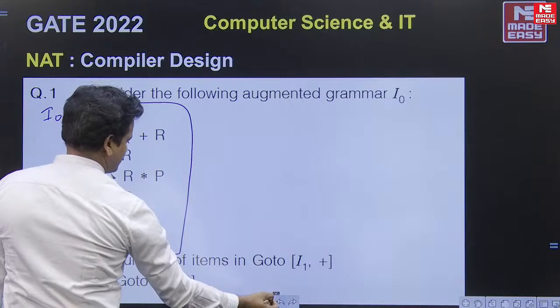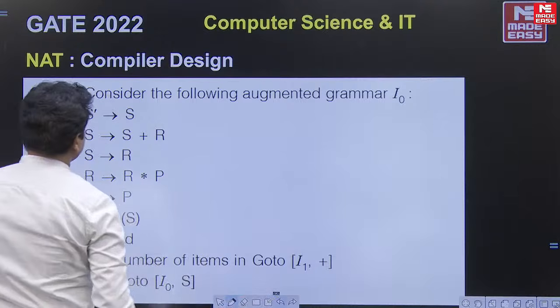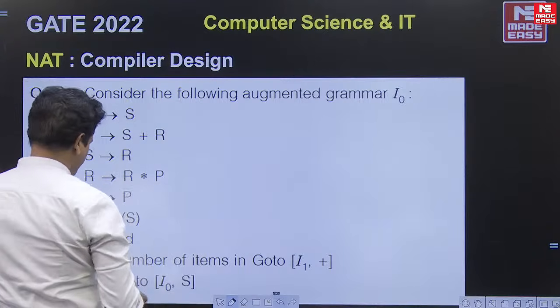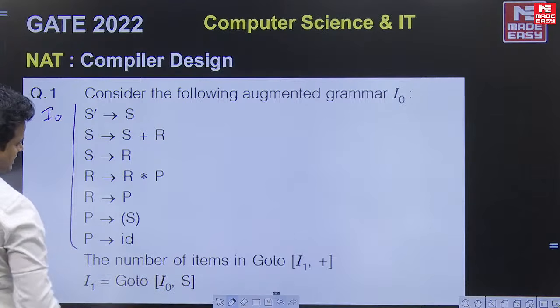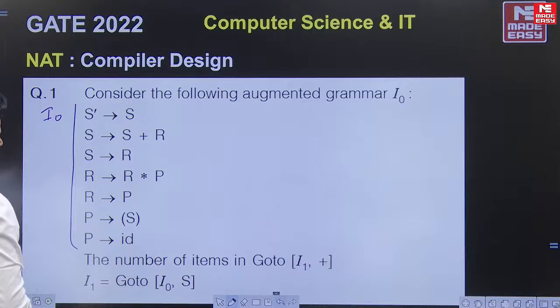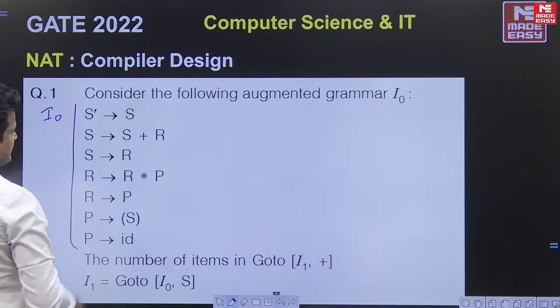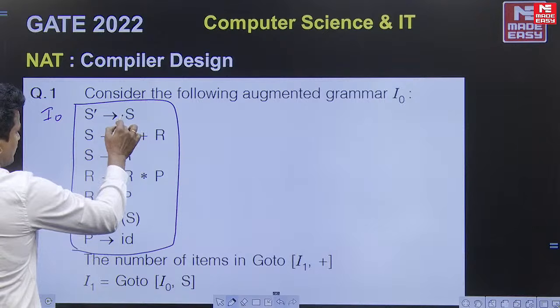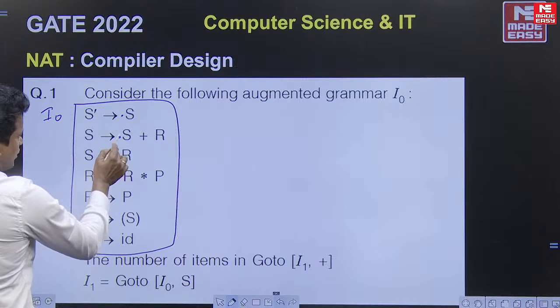This is the grammar given. So if I write for this anything, what is I1 here? Go to of I naught comma S. So here this is the augmented grammar. S dash there is dot S, and this is dot after S.